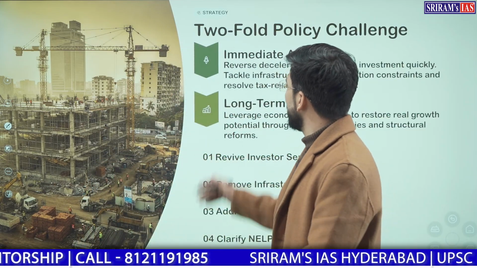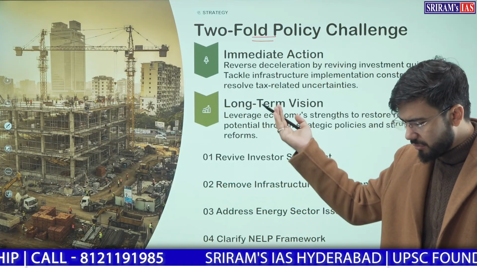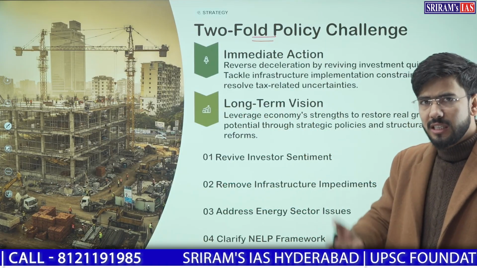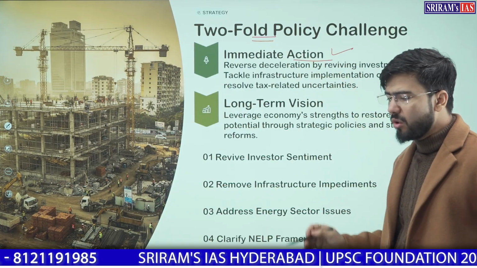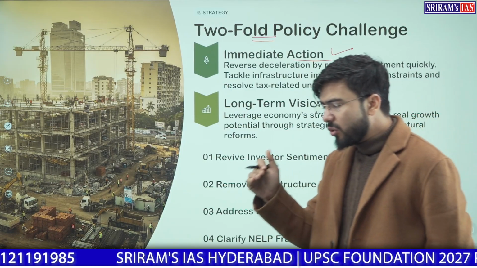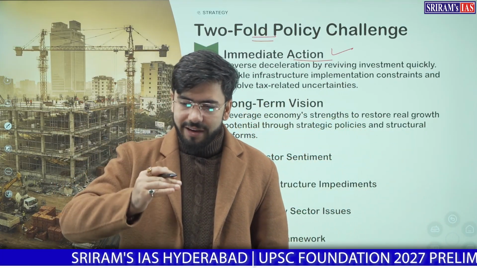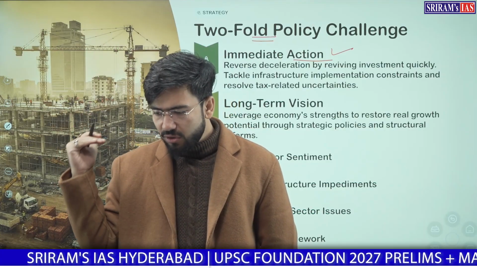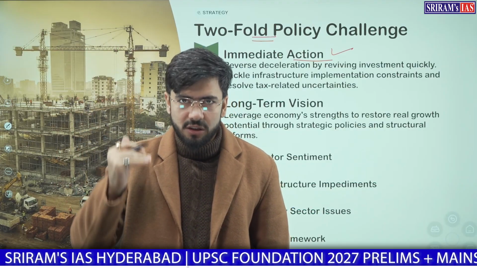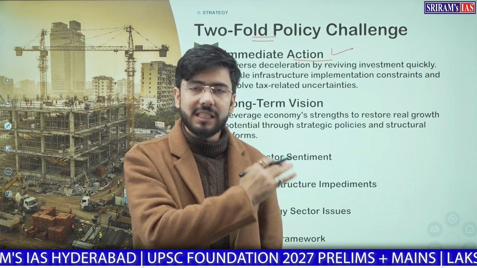Now, the twofold policy challenge. First, in 2012 to 2017, this 5-year plan was to address two things. One was that our economy was decelerating. As we discussed, we were setting our bar of growth higher and higher. In this year also, we set a bar of 8% growth rate, but that was not achieved. Why? Because our economy was decelerating.